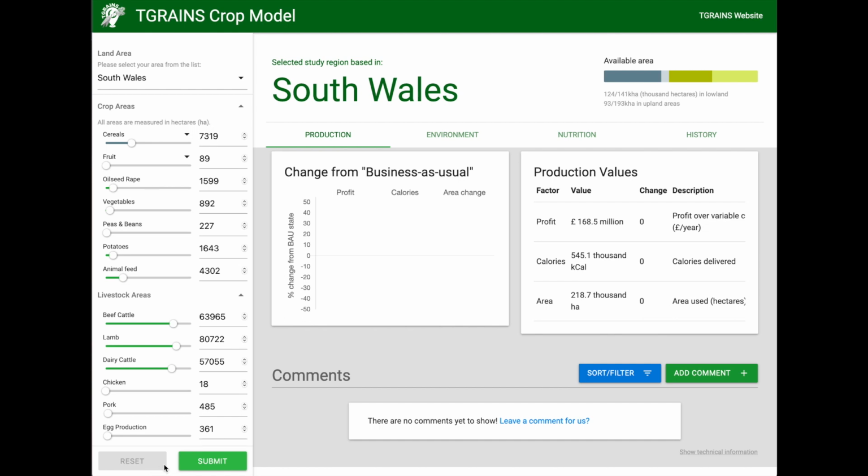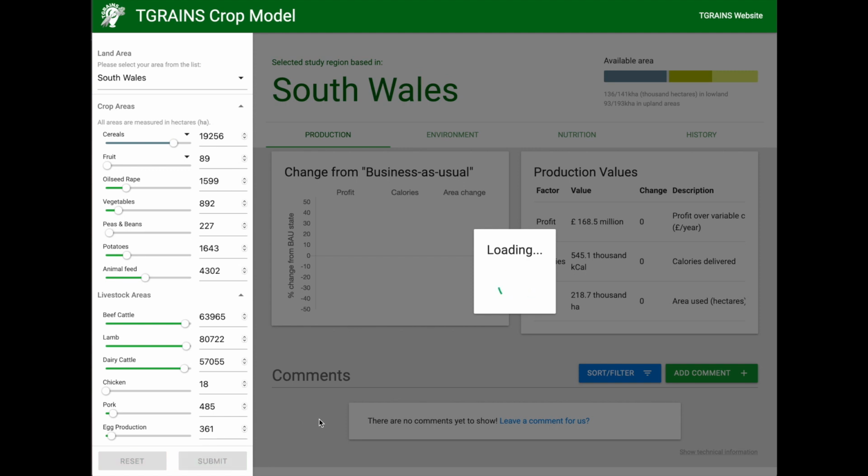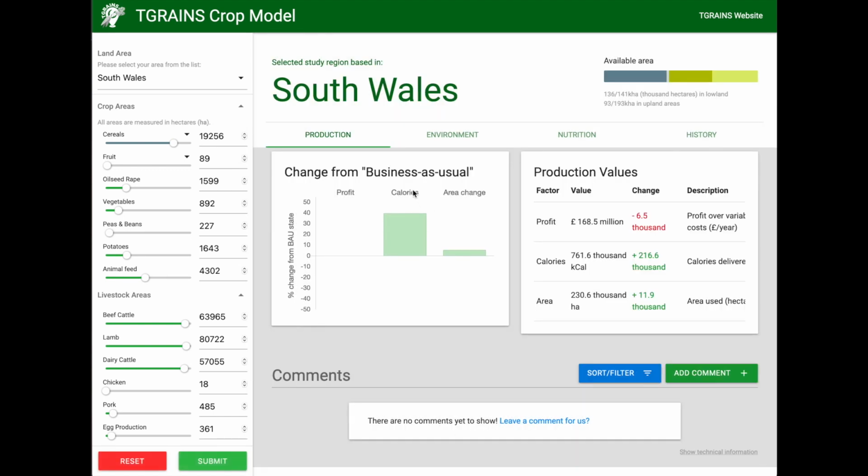The model will run the query and then give us back the results, briefly showing a loading spinner. This shouldn't take more than about 5 seconds. The results are broken down into 3 different categories: production, environmental effects, and nutrition. These are split up using the tabs along the top. In the production tab, we can see the results of our change where we increase the amount of cereals grown in the region on the amount of profit earned by farmers in the region and in the number of calories delivered by the agricultural products. We can see that we're producing more calories and the amount of area cropped has gone up.